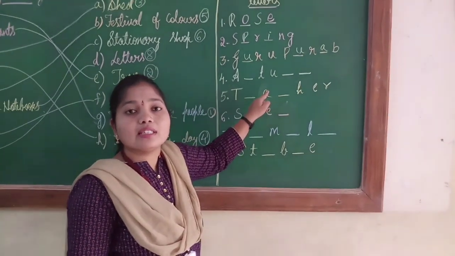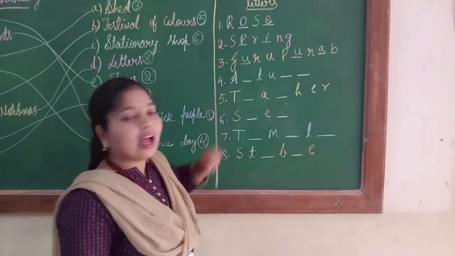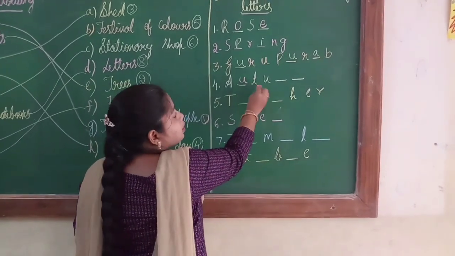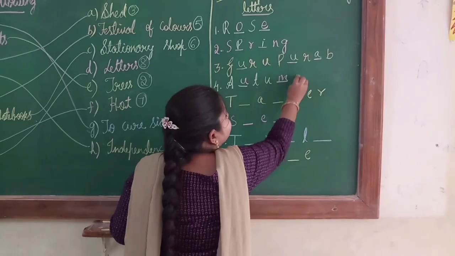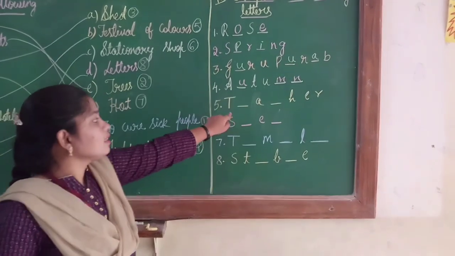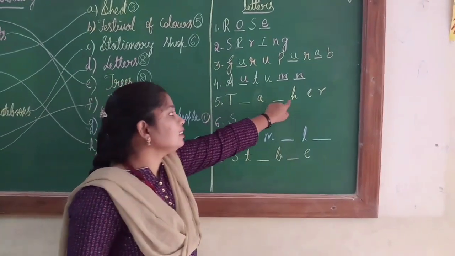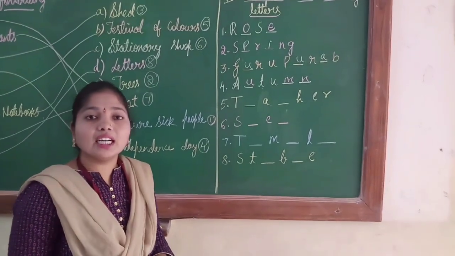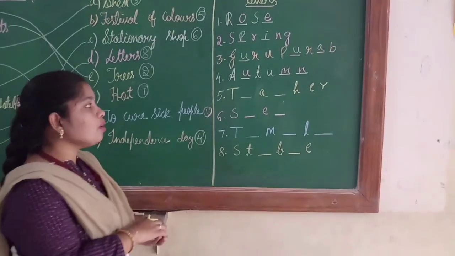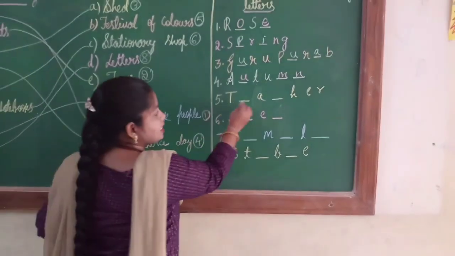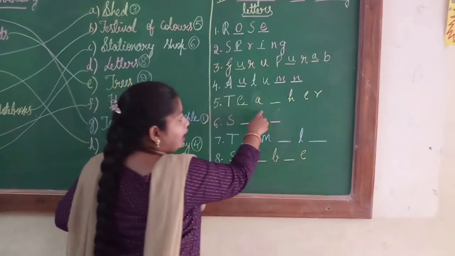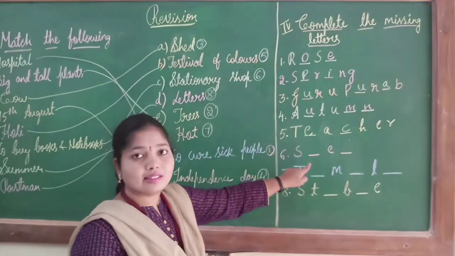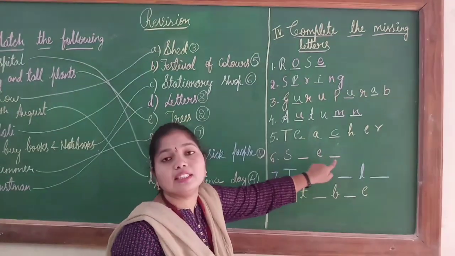Next, A dash T U dash dash. What is it, children? It's a season. So I will write here A-U-T-U-M-N. Autumn. Next, T dash A dash H E R. What is it, children? Think. Yes, it's teacher. So I will fill the blanks. T is already there. E-A-C-H-E-R. Teacher.